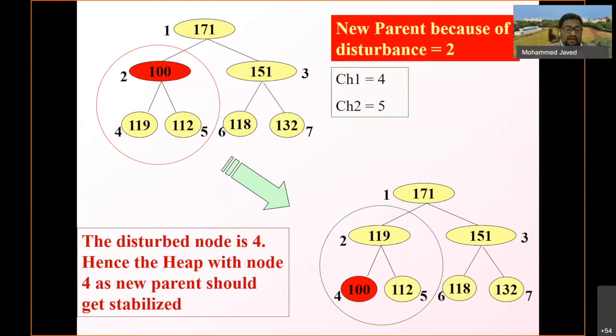If there were some more elements below 100, the disturbed node position would have been 4, and hence the heap with node 4 as a new parent should get stabilized. But fortunately, we do not have any children below 100.